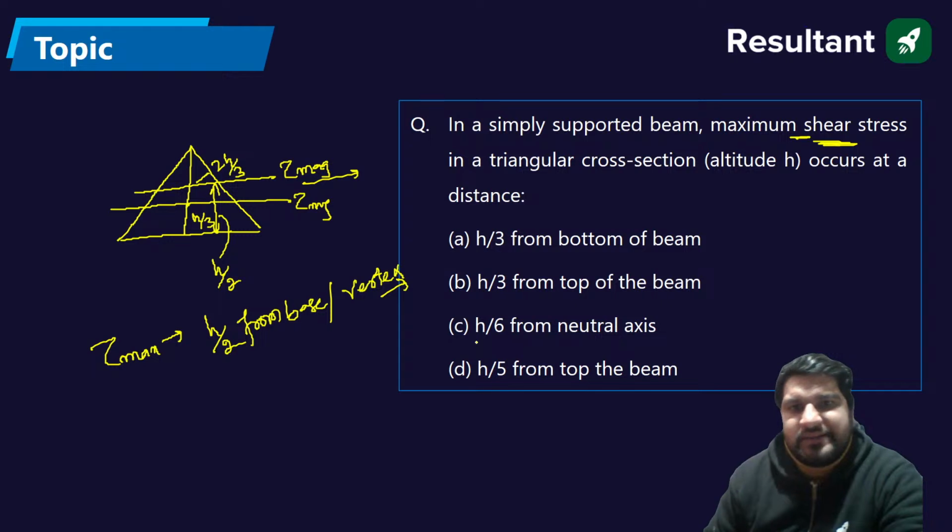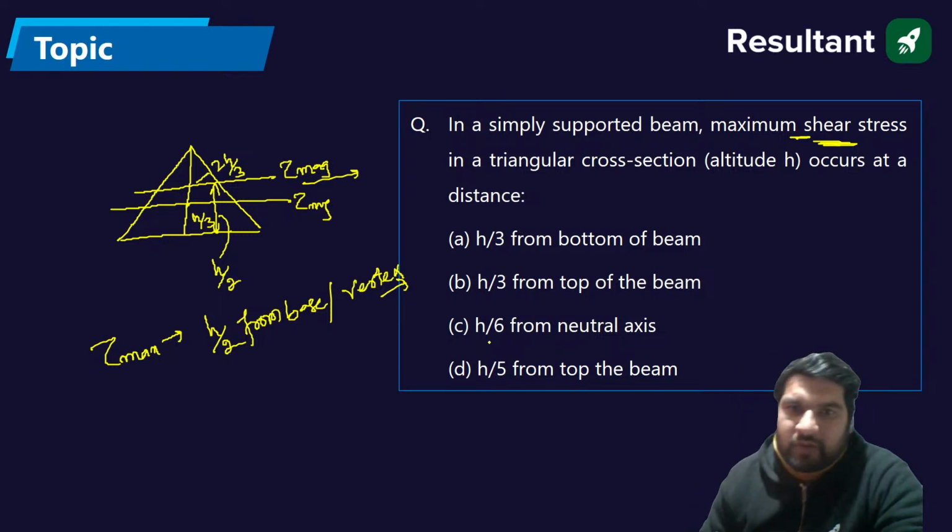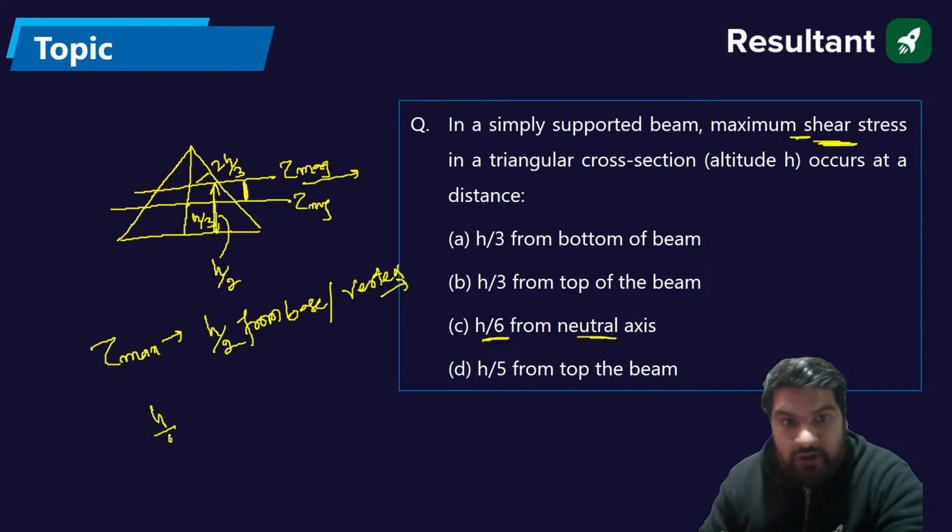So what should be the answer? There is no answer provided. It is saying from the neutral axis, so you have to calculate this distance now, guys. This distance will be the overall distance h by 2 minus this distance h by 3.